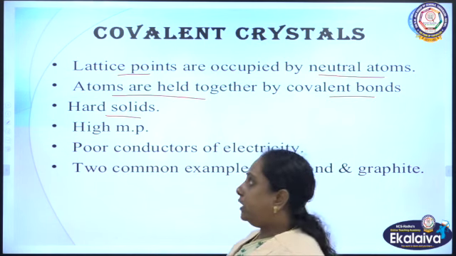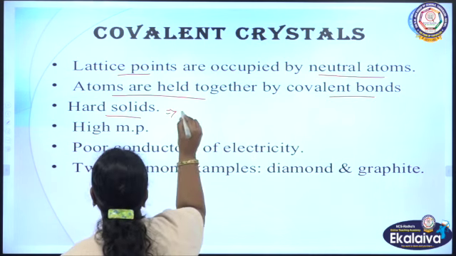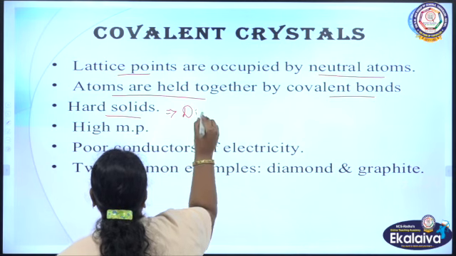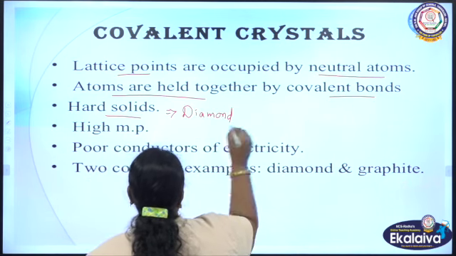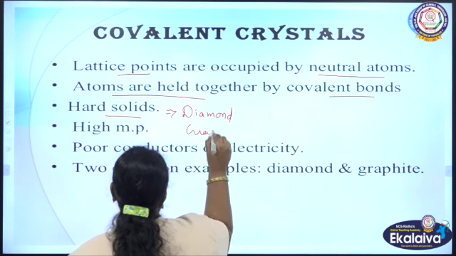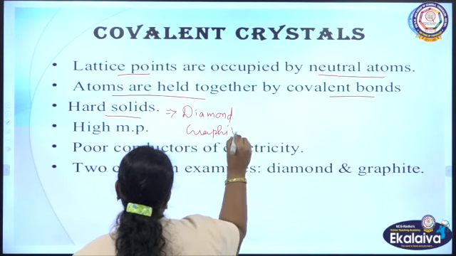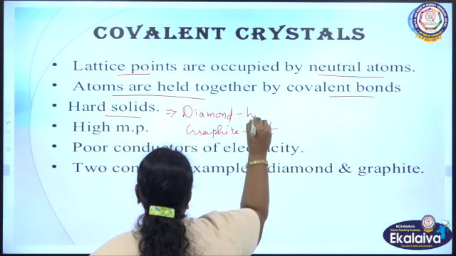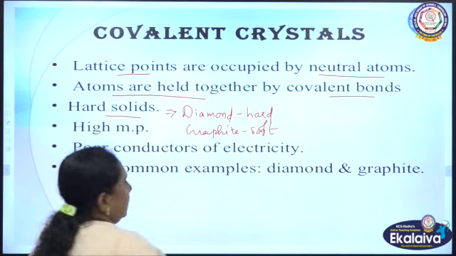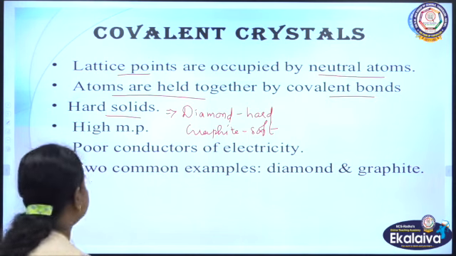For example, diamond, which is the hardest substance, isn't it? So for covalent hard solids, we can take diamond. The other allotrope, graphite, is just the opposite of diamond because it is soft, whereas diamond is the hard allotrope and graphite is soft and powdery in nature.